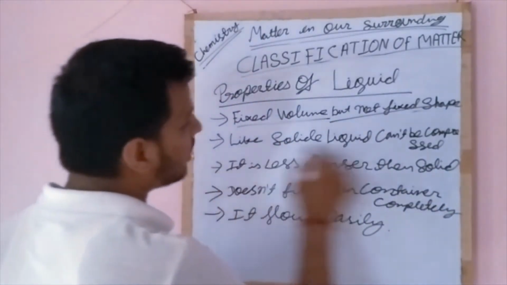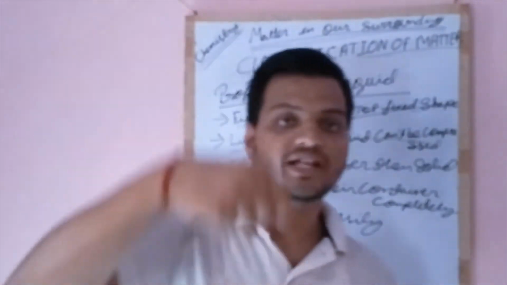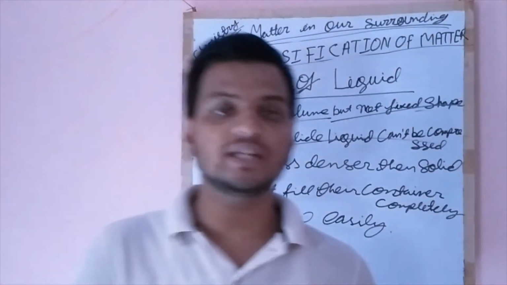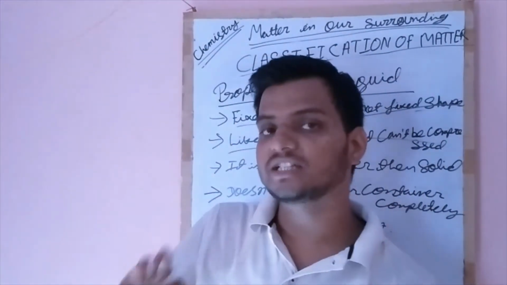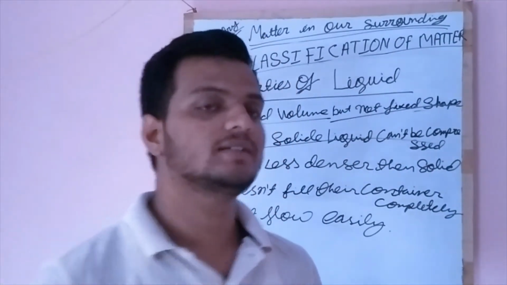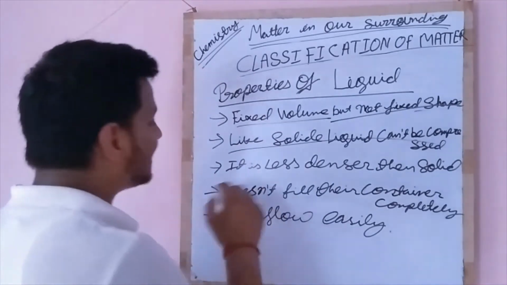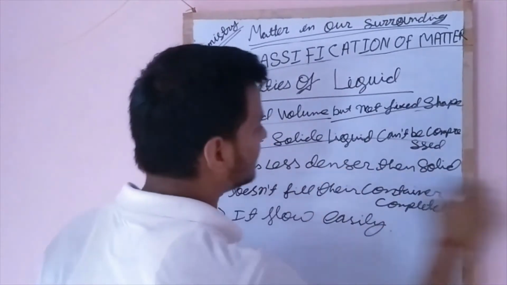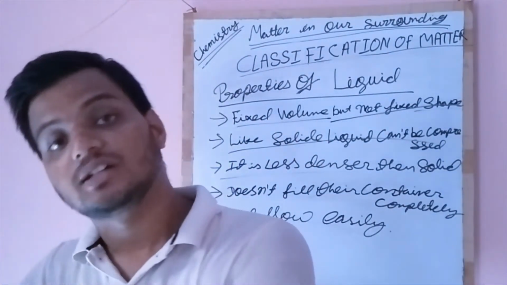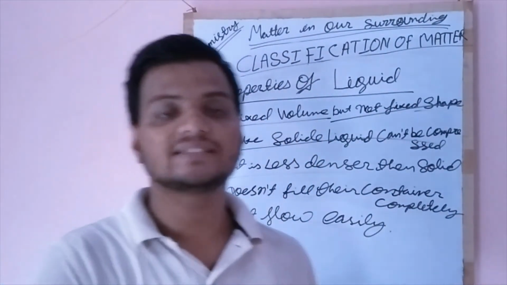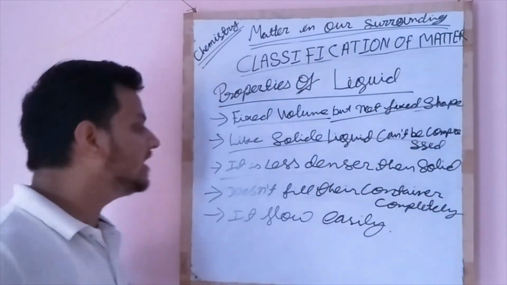And second, like solid, liquid cannot be compressed too much, because the intermolecular space between the molecules of a liquid is not so much that it can be compressed. So we cannot compress a liquid. The third is, it is less dense than solid. The density of liquid is less than the density of solid.